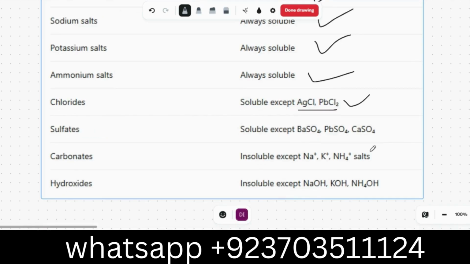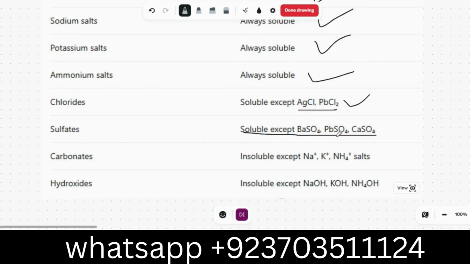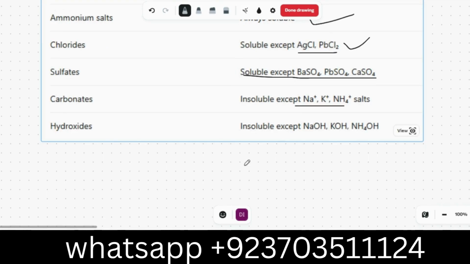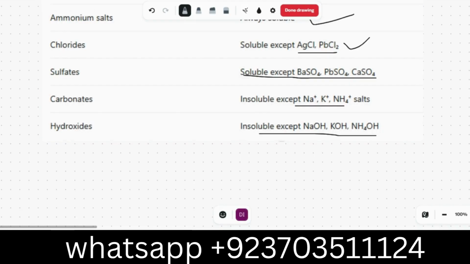Sulfates are soluble except these three: barium, lead, and calcium. Carbonates are insoluble except when they have a sodium positive ion, potassium positive ion, or ammonium positive ion. Hydroxides are insoluble except NaOH, KOH, and NH4OH. Okay.